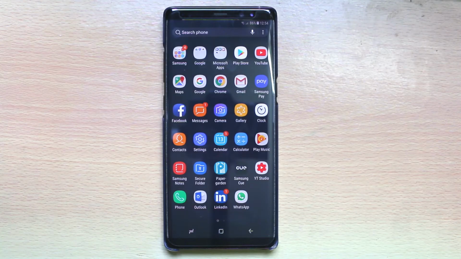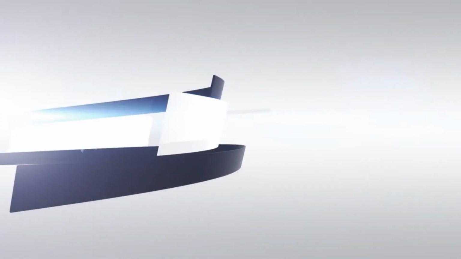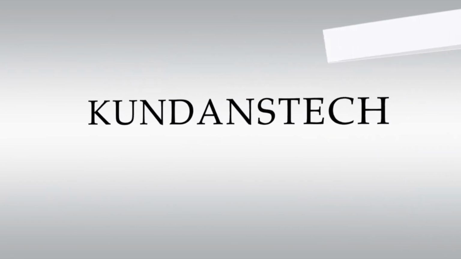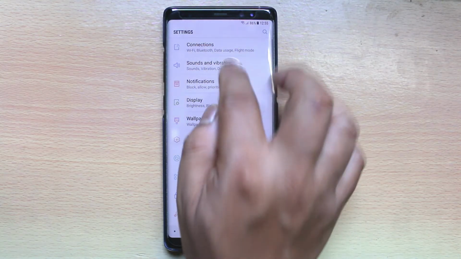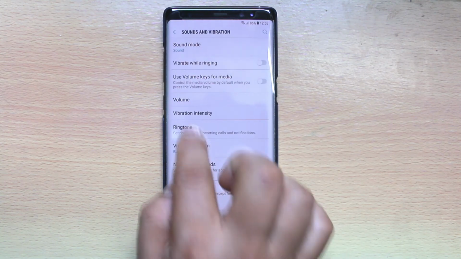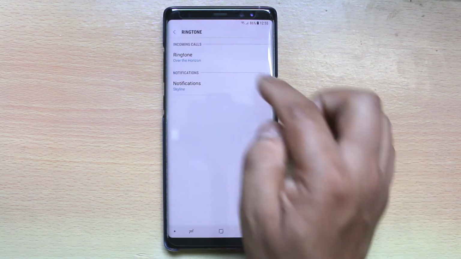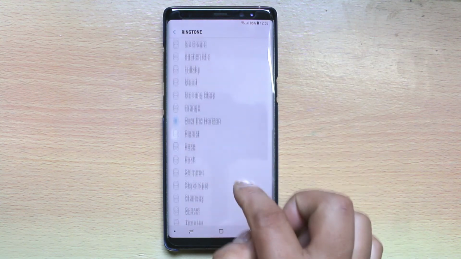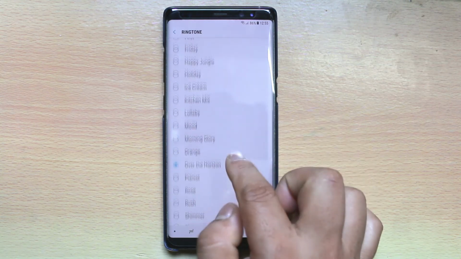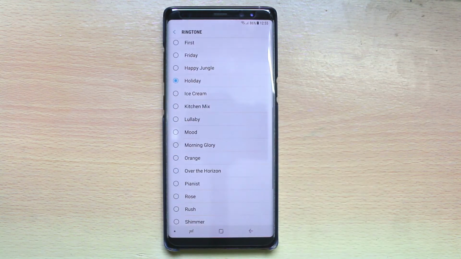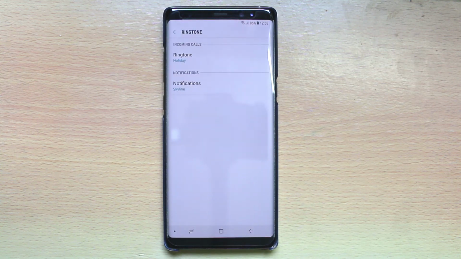Today in this video, we will see how to change the default ringtone in Note 8. Now go to settings, go to sounds and vibration, select ringtone, go to ringtones for incoming calls. Now at the moment the default ringtone for my Note 8 is the default one which comes with Samsung. Now if I want to change it, I can select any of the ringtones here. So once you do that one, you have successfully changed the default ringtone of Galaxy Note 8.